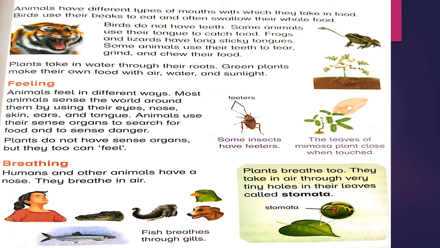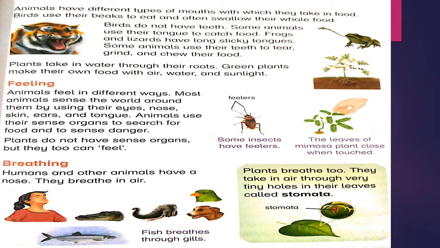Animals have different types of mouths with which they take in food. Birds use their beaks. Some birds do not have teeth. Some animals use their tongue, like frogs and lizards. Plants take in water through their roots. Green plants make their own food with air, water and sunlight. Plants make their own food with the help of air, water and sunlight.